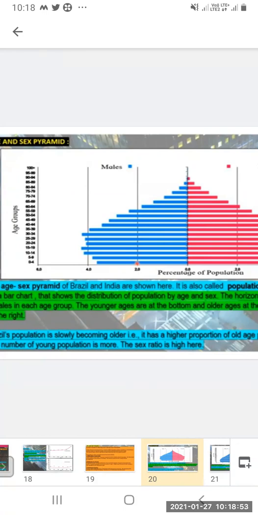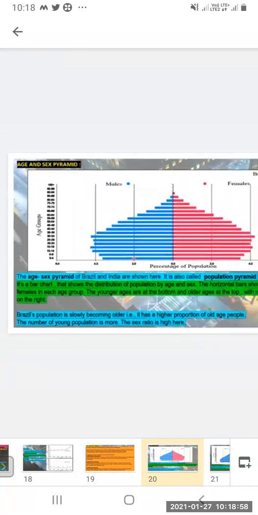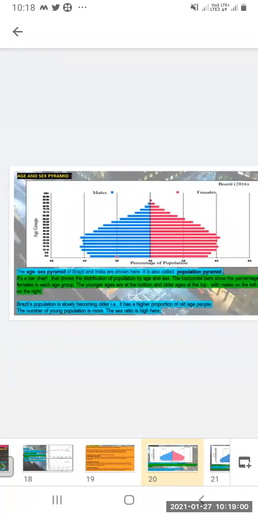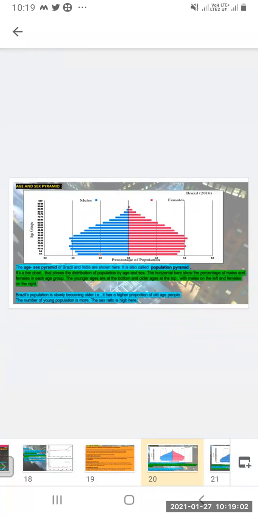Like that, age groups are given. The blue color is for males, and the red color is for females. These are the percentage of population.